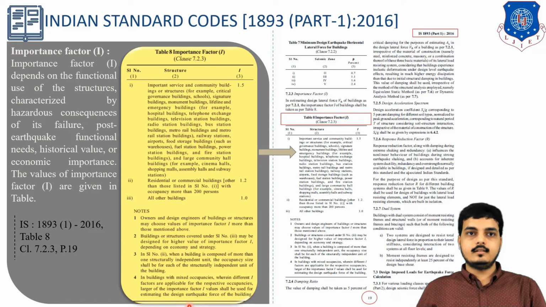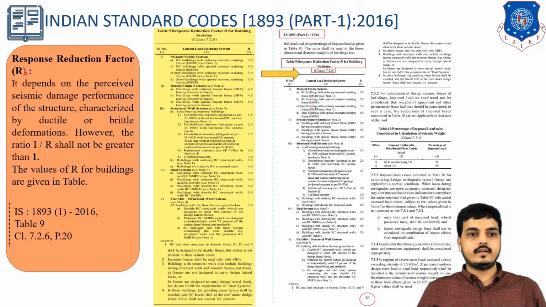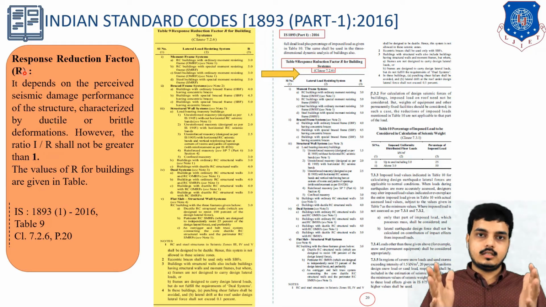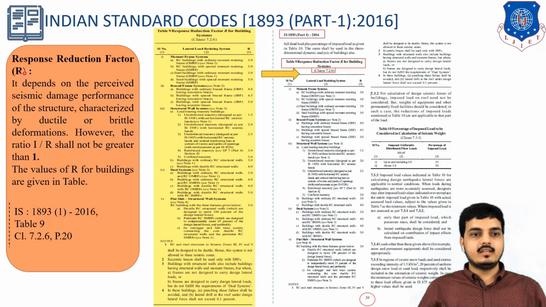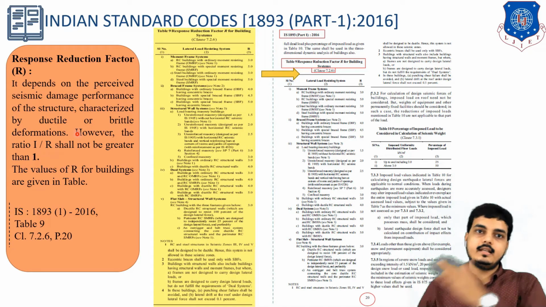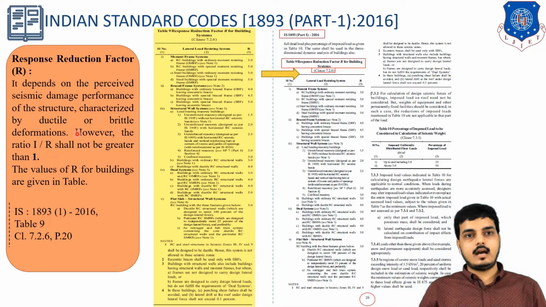So Z, I. Now let us move to the response reduction factor R. Now R depends on the type of structure. It depends on the perceived seismic damage performance of the structure, characterized by ductile or brittle deformation. So how is the type of building? Let us say it is a steel building or an RC building. For them there are different R values, that is, reduction factor values.